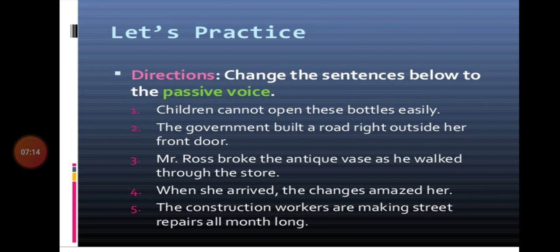Directions: change the sentences below to the passive voice. The children cannot open these bottles easily. The government built a road right outside her front door. Mr. Rose broke the antique vase as he walked through the store. When she arrived, the changes amazed her. The construction workers are making street repairs all month long.